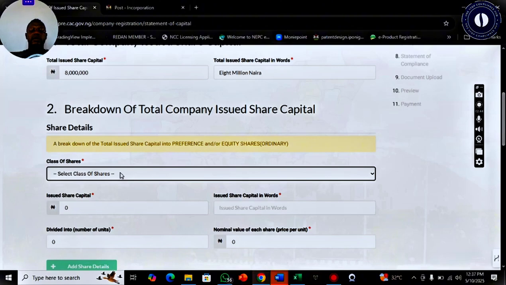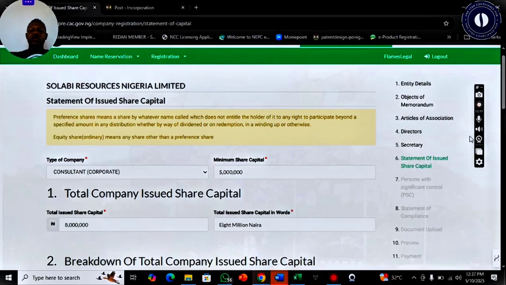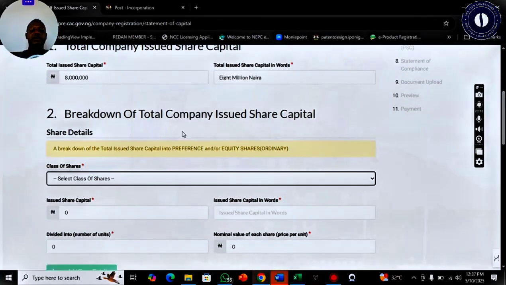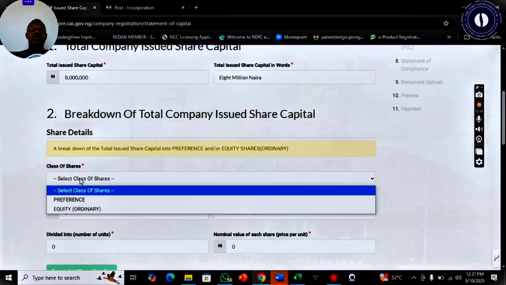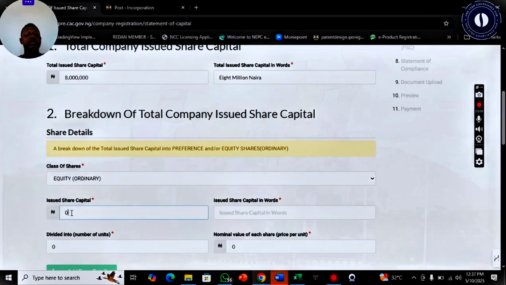Now take note that your preference and equity shares will fall inside this 8 million. So the total shares that we'll be creating in this place cannot be more than 8 million. For this one, first we'll be creating an equity share of 8 million, just equity. We're assuming the company wants only equity shares or ordinary shares. So this will be 8 million here. It cannot be more than what we've chosen in step 1.